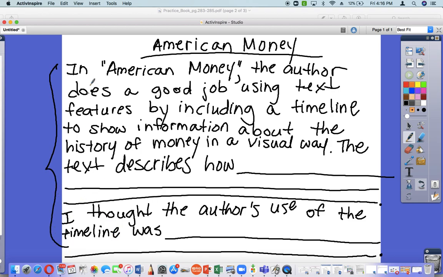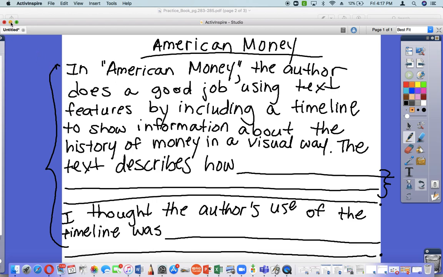Okay? So in American Money, the author does a good job using text features by including a timeline to show information about the history of money in a visual way. The text describes how, put in the information, put in the evidence of what the text describes, and then finish it. I thought the author's use of the timeline was, here you put your opinion. Okay? This would be today's writing assignment.